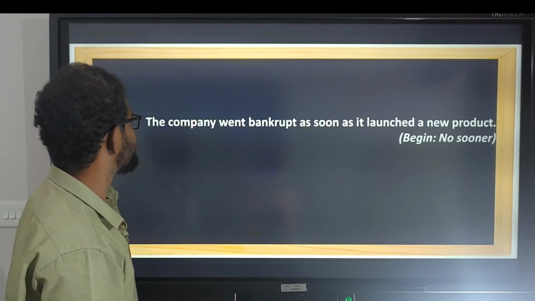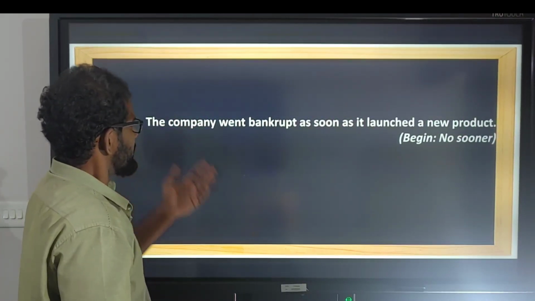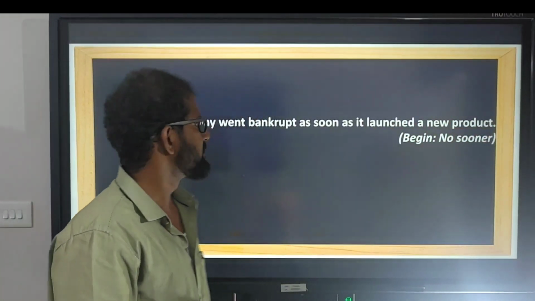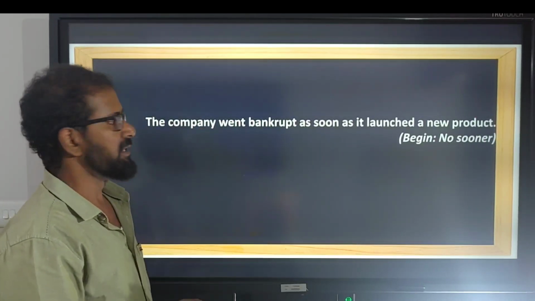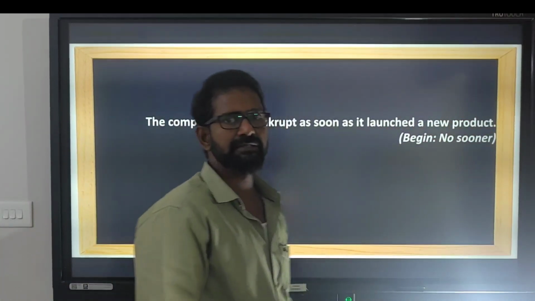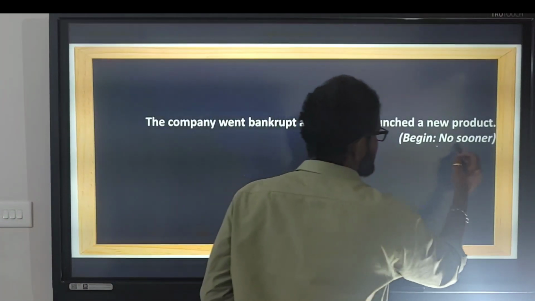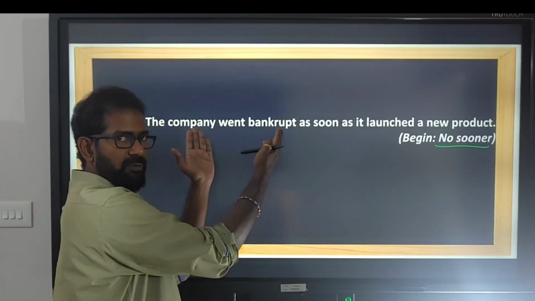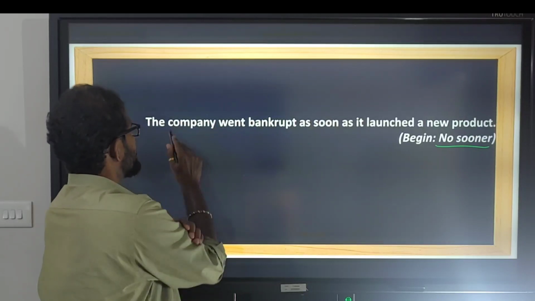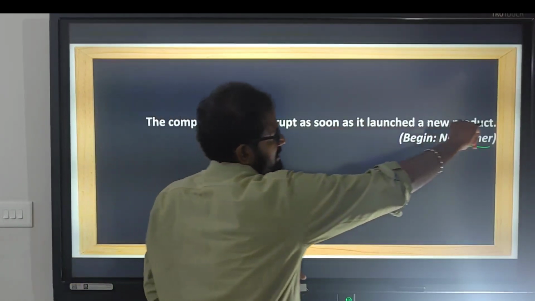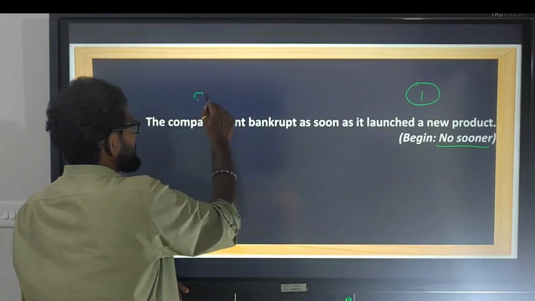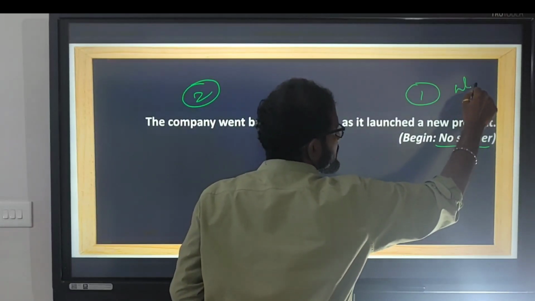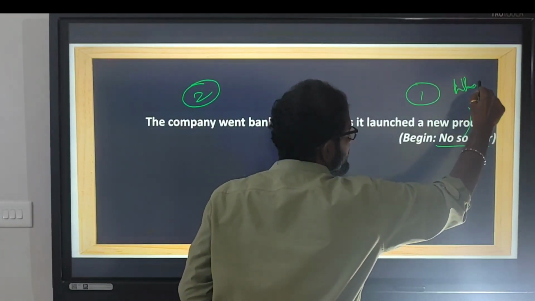Let's take another example. The company went bankrupt as soon as it launched a new product. We are asked to combine with no sooner. Which is the first completed action? Read the question and then see which is the first completed action. The company went bankrupt as soon as it launched a new product. This is first, this is the second. Next, with no sooner, what conjunction must be used? With no sooner we use than.